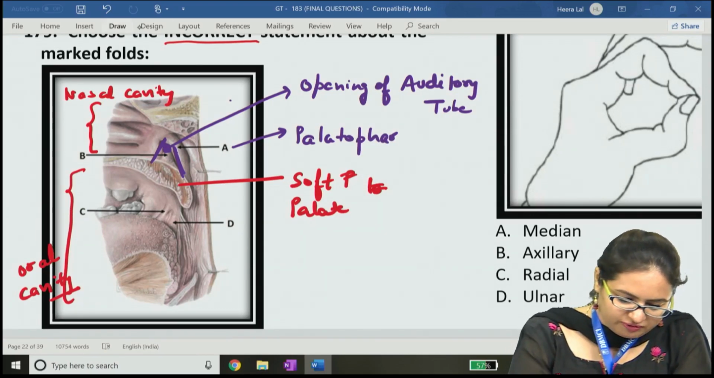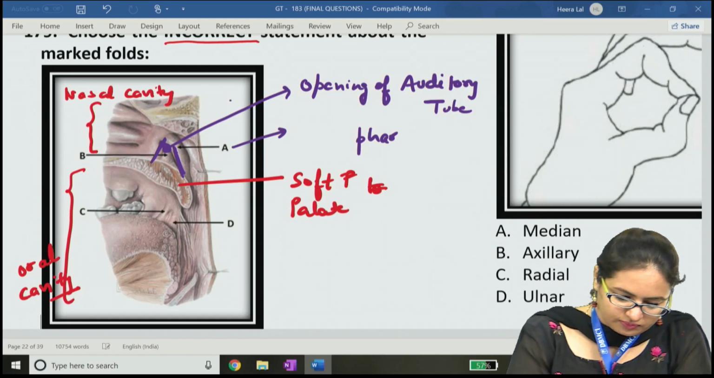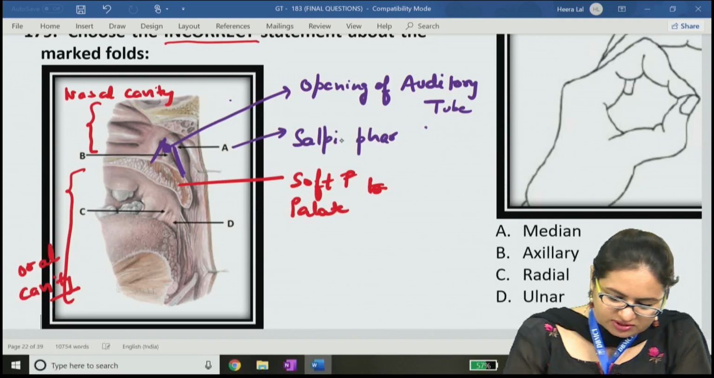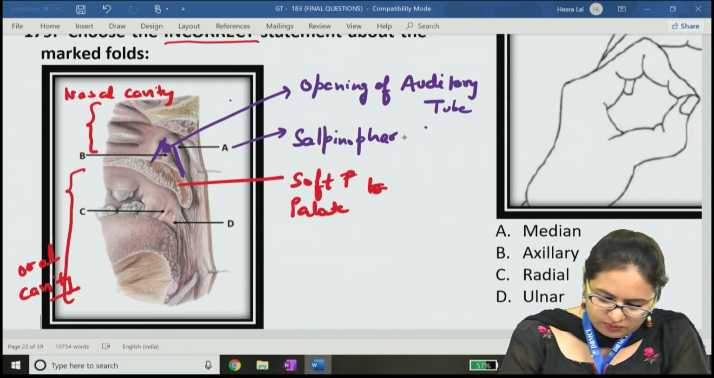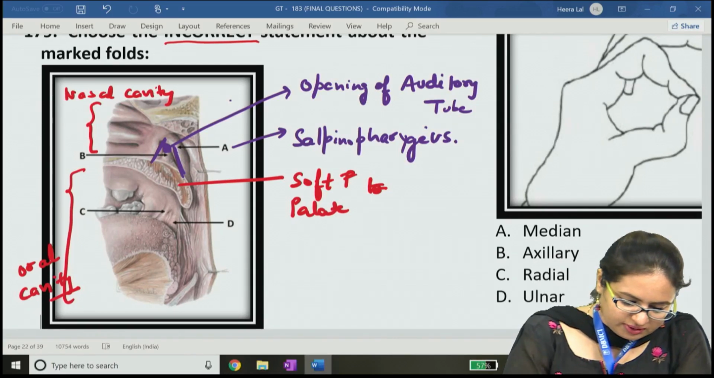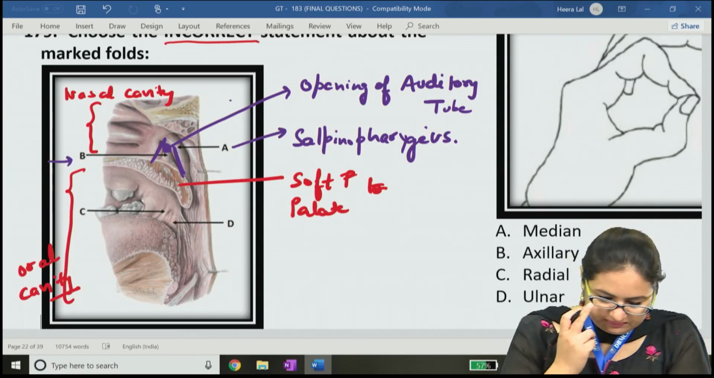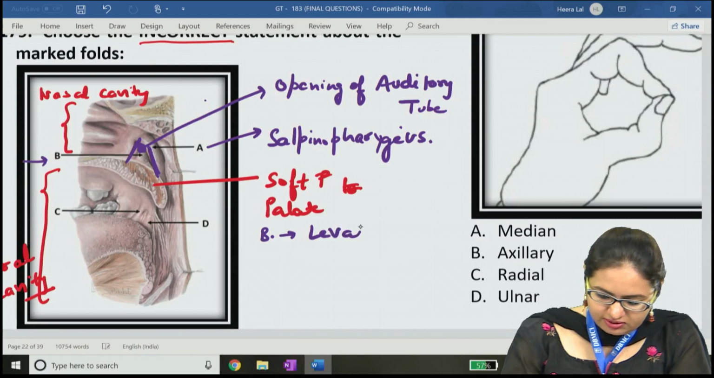Sorry, this is the salpingopharyngeus muscle. This is the salpingopharyngeus muscle because it takes origin from the auditory tube only, the cartilaginous part of the auditory tube. A is the salpingopharyngeus muscle. B over here, this portion, this fold, has a muscle deep to it which is the levator veli palatini muscle. So B is levator veli palatini.